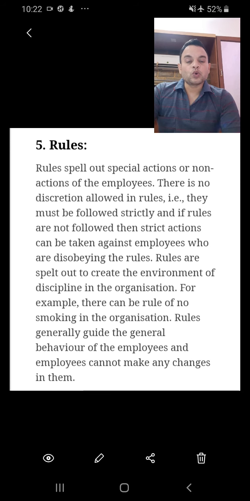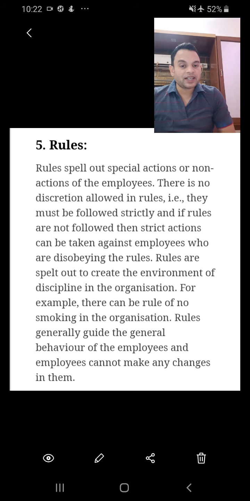Then rules. Rules means there should be a penalty. Penalty in terms of financial aspect will be more effective. Rules are basically to maintain discipline. Right now with this COVID, if you are found out with the vehicle with no proper reason, you are given a penalty. That is known as rules.